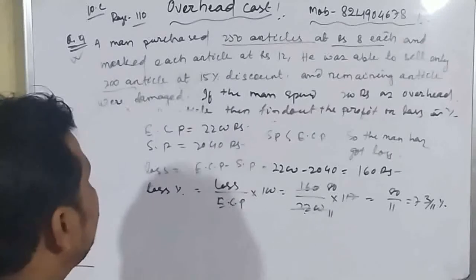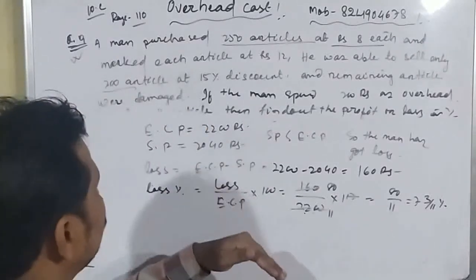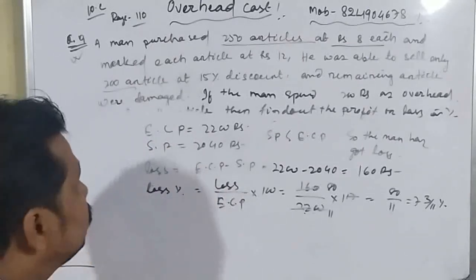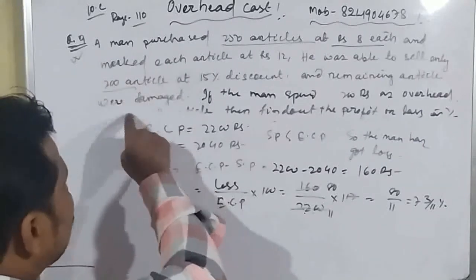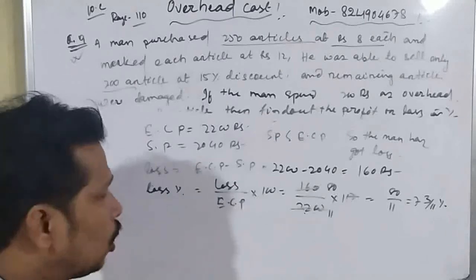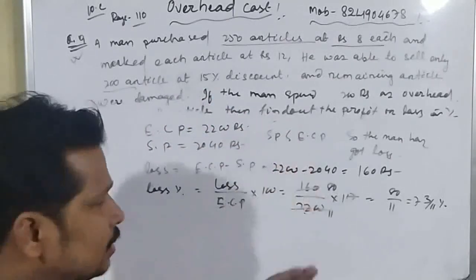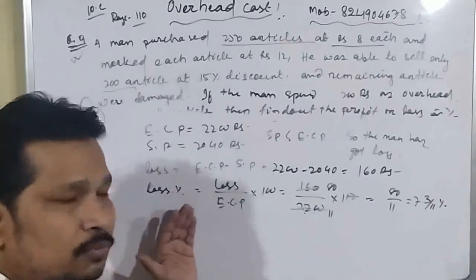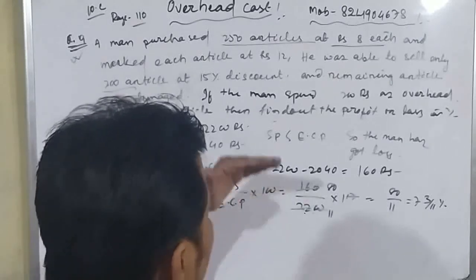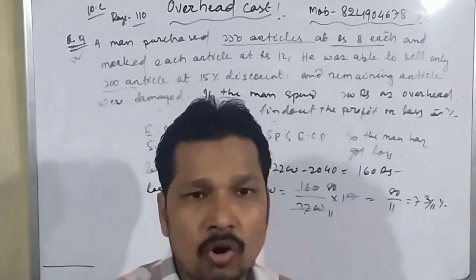Okay student, in this the very important thing is that 200 articles he has sold and the rest of the articles were damaged. So for that, the rest of the articles being damaged means we have to ignore those articles. Okay student, first of all we have to find out the effective cost price of total articles, and after that we have to find out the selling price of total articles. Okay student, I think these questions will clear all your doubts and clear all the fundamentals.